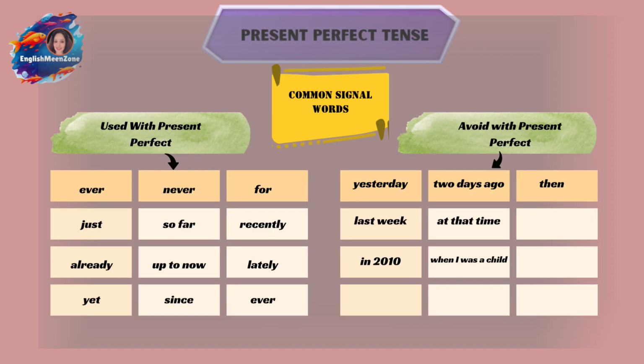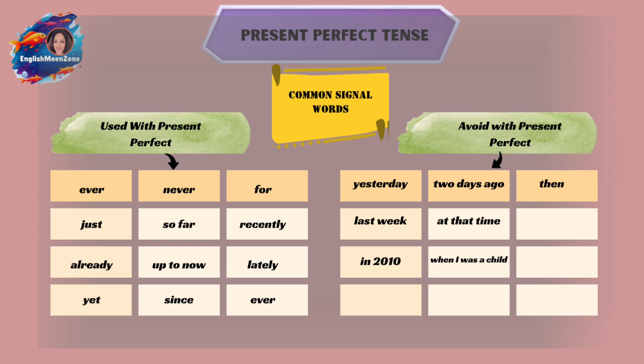Now coming to the next thing, for is for duration, and since for the starting point, we have already seen that. And I have lived here for 10 years, this is the right sentence because it is talking about the duration. Have lived is the present perfect. For actions that started in the past and still continue, we have known each other since 2010. That means in 2010 you got acquainted, you became friendly, and even now you know one another. It will still continue. So this is where we use the present perfect with since, when it is going to continue even later.